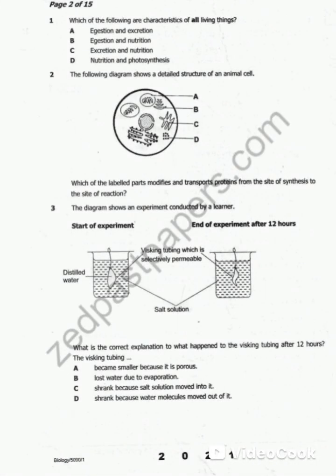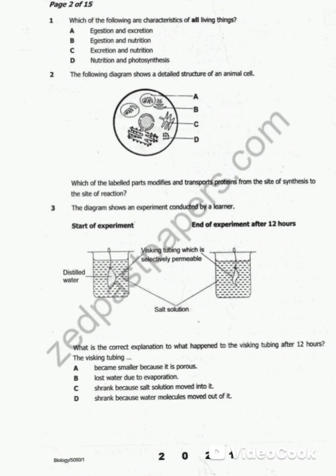Biology. Which of the following are characteristic of all living things? So, egestion and excretion. Egestion only occurs in animals. Egestion is the removal of undigested food, so it occurs only in animals. So, this is not the answer.